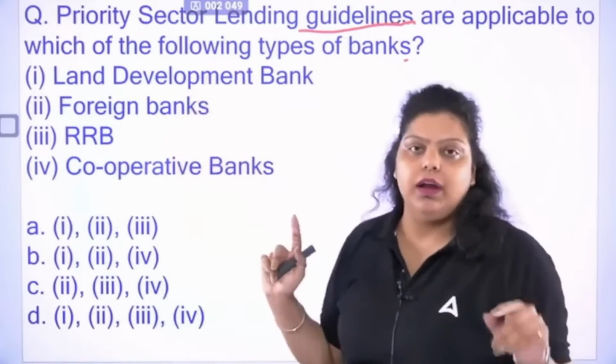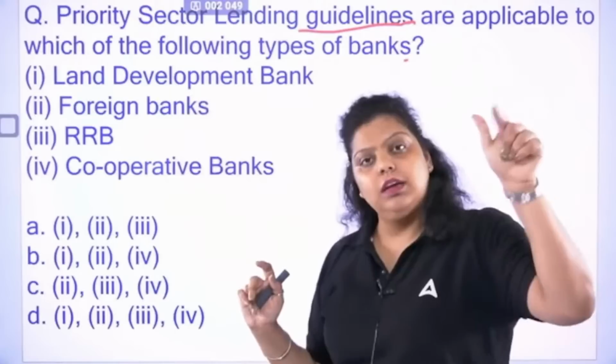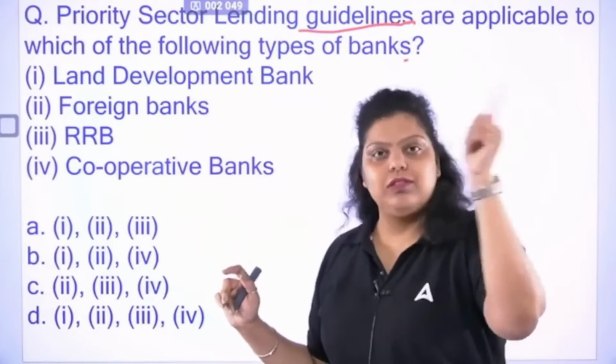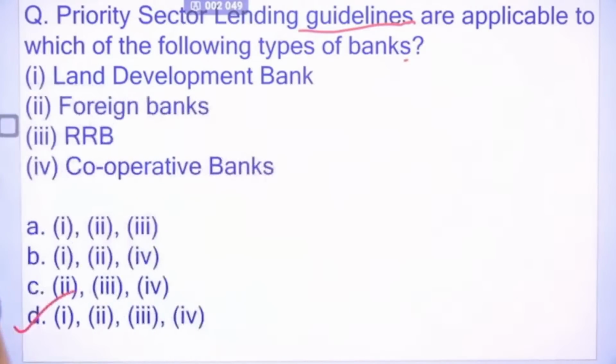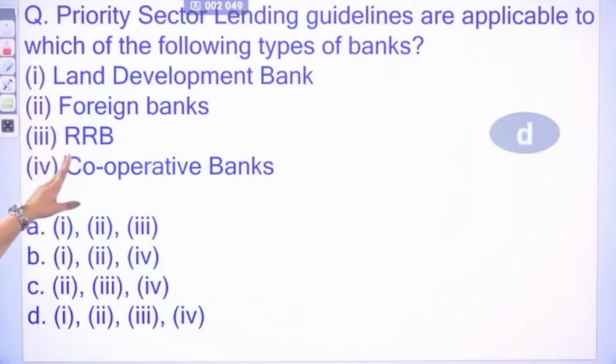The second category is foreign banks, with 20 or more branches, or less than 20 branches. These are the two categories, domestic and foreign. And all these banks now have to follow the PSL guidelines and provide certain targets and sub-targets of RBI in the PSL category.